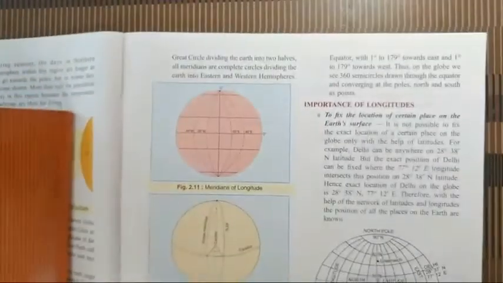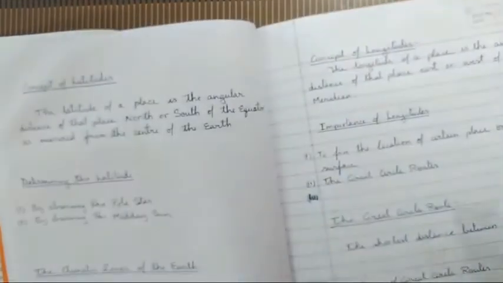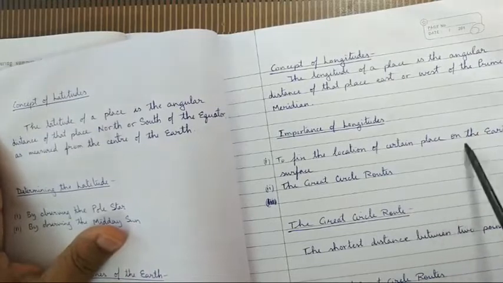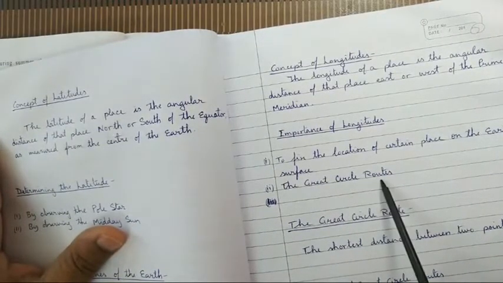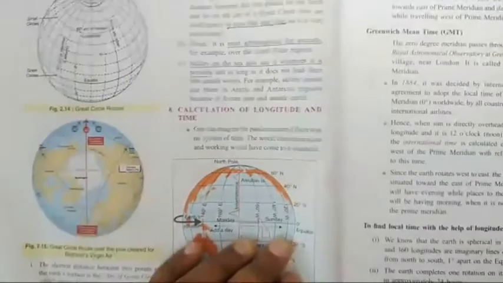Now next is the importance of longitude. So here I explain to you. The first importance is to fix the location of a certain place on the earth's surface, and the second is to find out the great circle route. Then I explained to you about the great circle route, right? What is the great circle route? I explained it here, in this diagram.